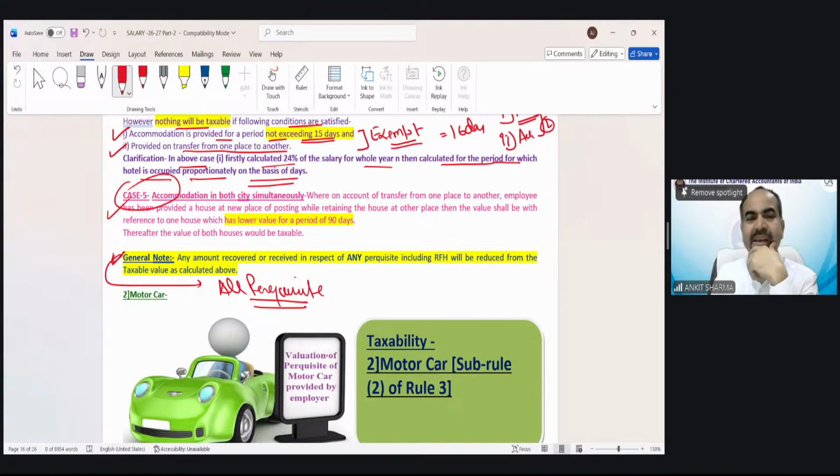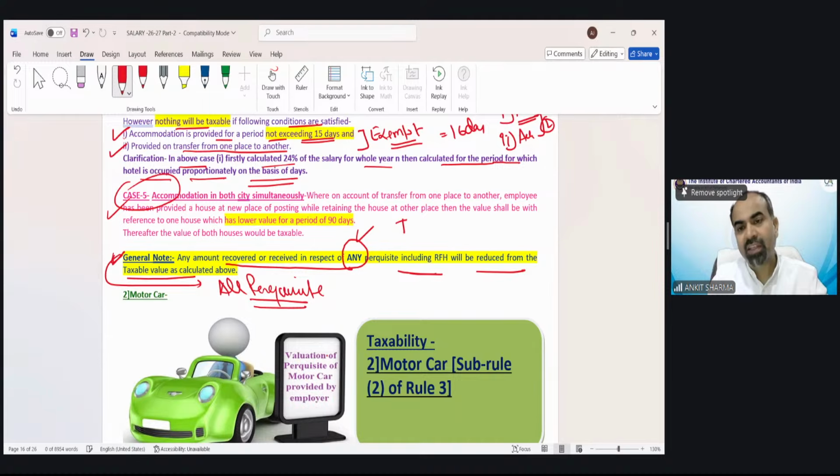It says any amount recovered or received in respect of any perquisite, where the employer has provided you a perquisite and any amount has been recovered from the employee in respect of that perquisite, including rent-free house or any other perquisite, will be reduced from the taxable value as calculated above.